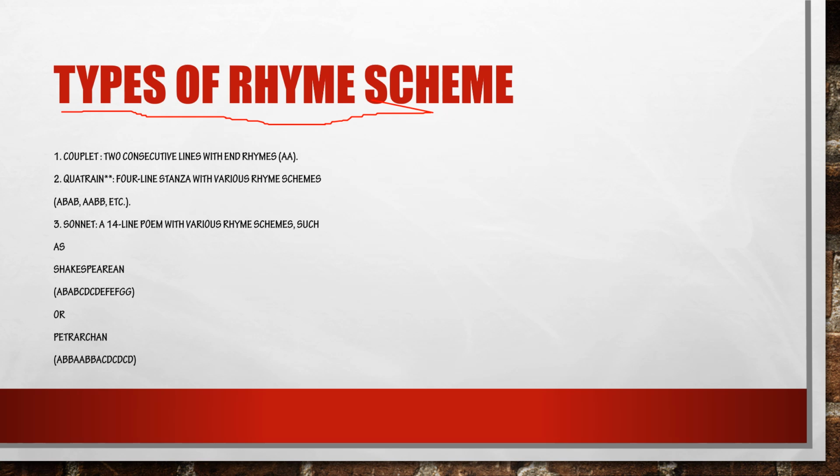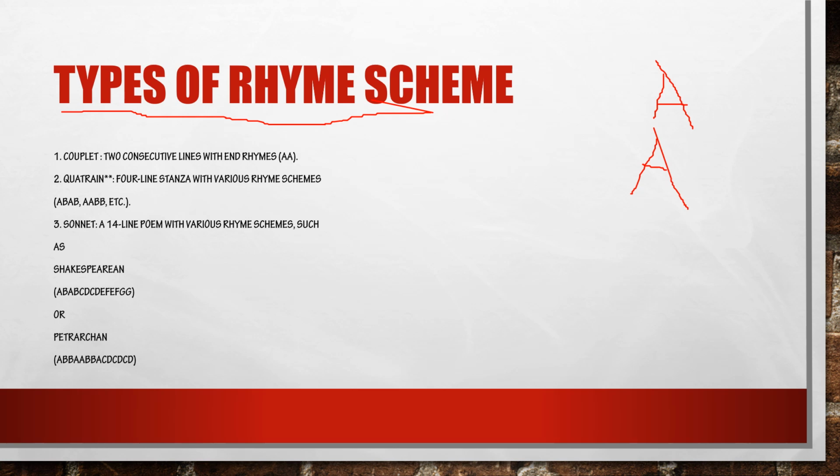For example, let me tell you a small rhyme. The cat sat on the mat. It wore a funny hat. So at the last, we can see mat, hat. So the sounds are same. So we have to write it as A and A. And the third line is it chased a tiny mouse.